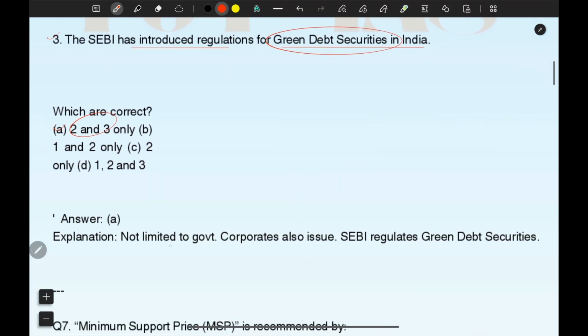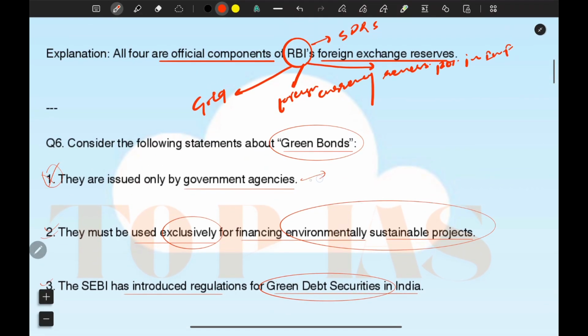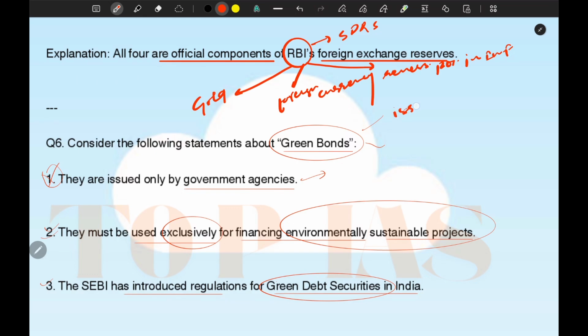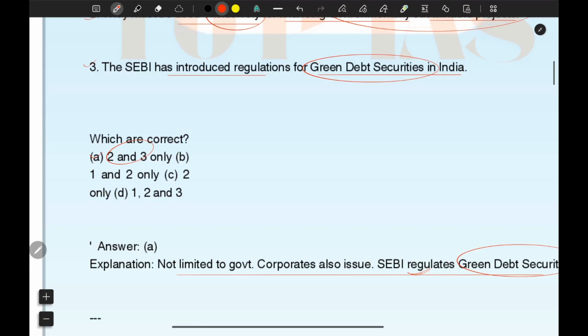Okay, so this is the explanation. SEBI regulates green debt securities. So SEBI has predefined a regulation regarding green debt securities. Basically green bonds are issued by government as well as corporates as well. Private agencies, corporates also do the same.